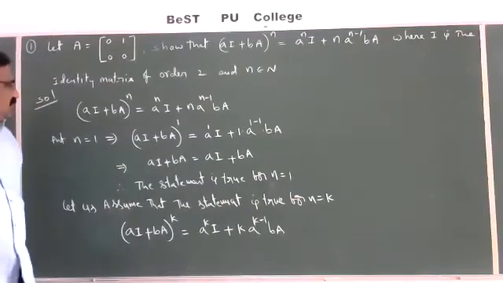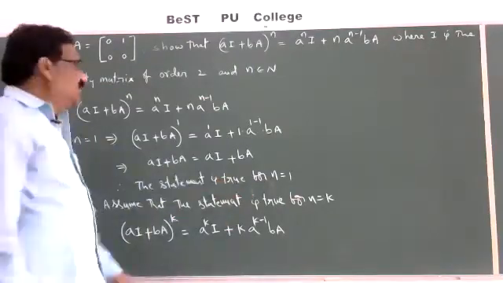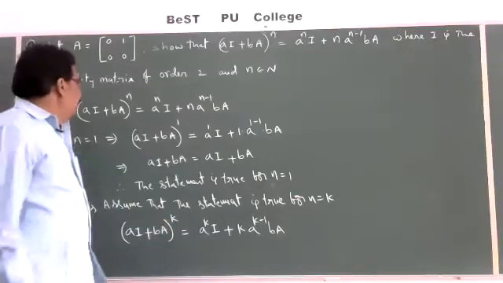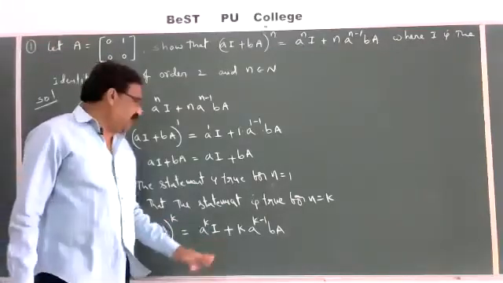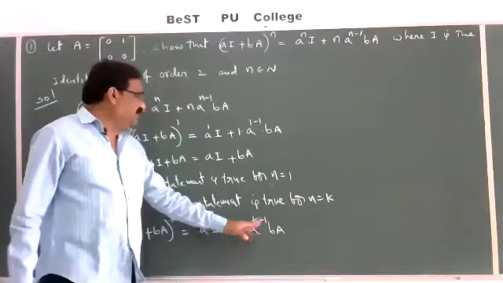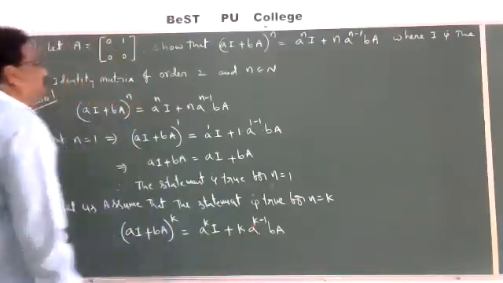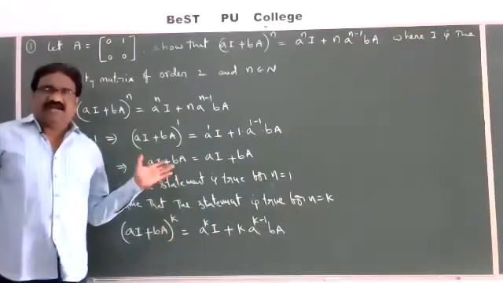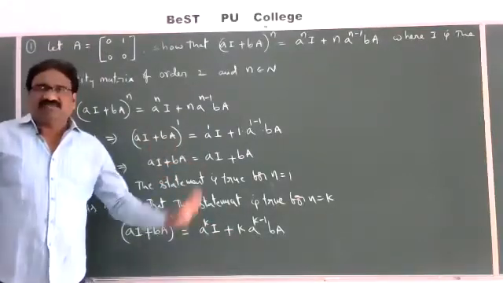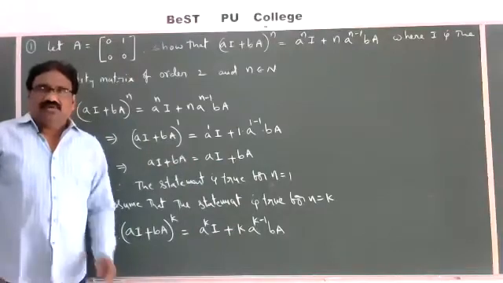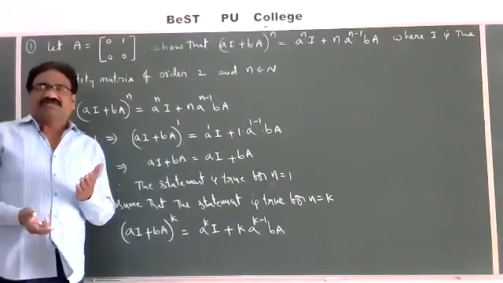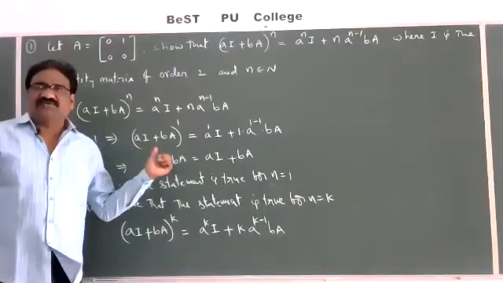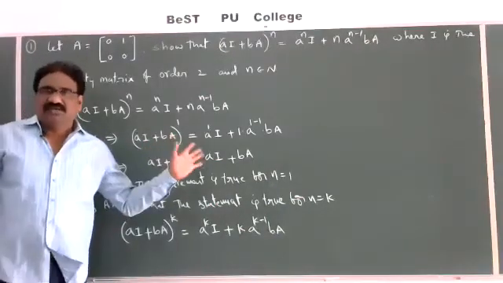Let us assume that the statement is true for n is equal to k, that is, (aI plus bA) whole power k is equal to a power k into I plus k into a power k minus 1 into bA. We want to prove this statement for n is equal to k plus 1 also. So we prove for n is equal to k plus 1, and then the statement is true for all small n belongs to capital N.